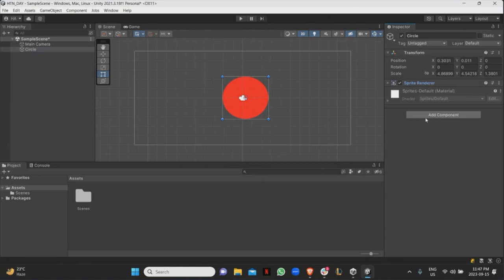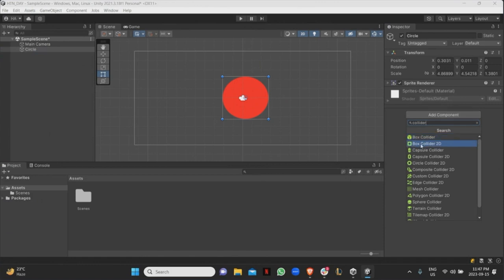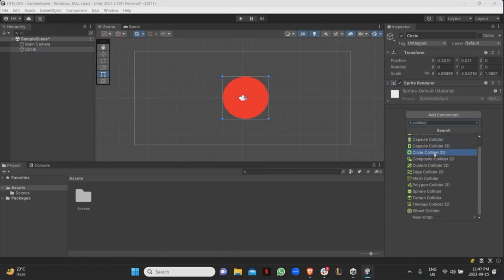Next, we're going to have something called a collider, and basically things don't have colliders on their own. You have to actually manually add the colliders on things you want to add them to. So there are multiple different kinds of colliders. There's a collider for every shape, right? So if I just search collider, as you can see, there's a box collider 2D, capsule collider 2D, circle collider 2D. And if you're making a 2D game, you'll want to stick with the 2D version of the collider, just because you don't want to calculate unnecessary stuff with the 3D, like the Z-axis or things like that. And if you're doing a 3D game, then you definitely want to use the normal collider, not just the 2D one.